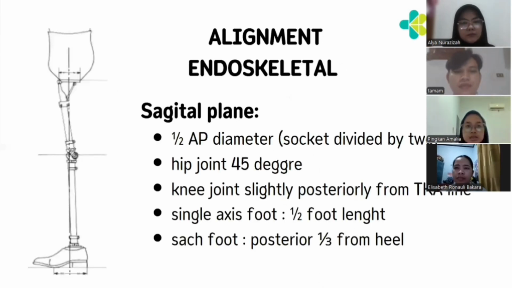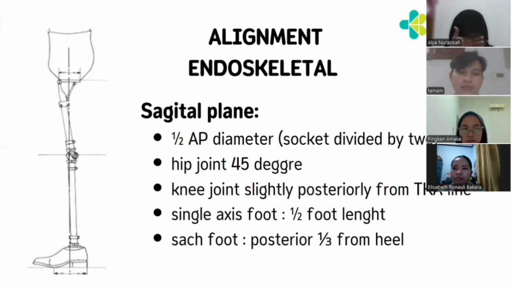And then the next is we're talking about the alignment. The first is alignment for the endoskeletal prosthesis from the sagittal plane. The first is half AP diameter, effect divided by 2. The second, hip joint 45 degrees. The third, knee joint slightly posterior to the TKA line. The fourth, single axis foot, half foot length, and such foot posterior one third from the heel.